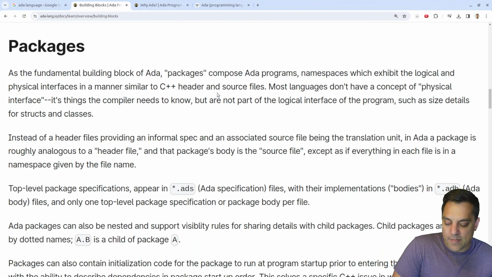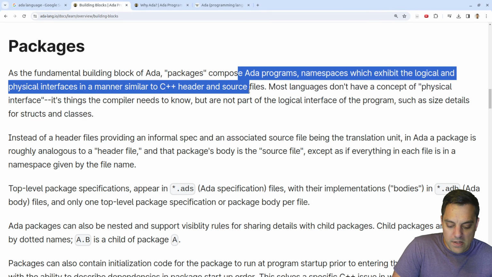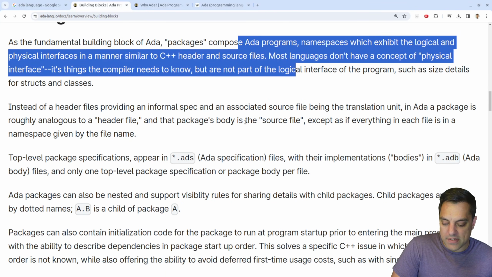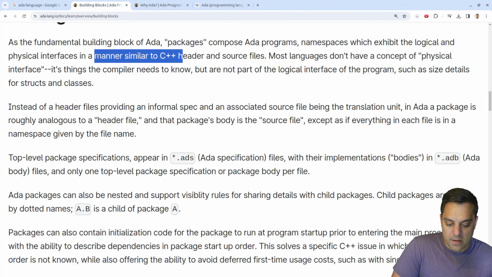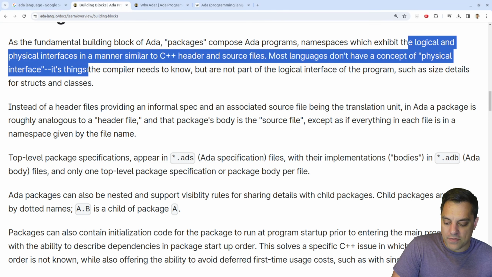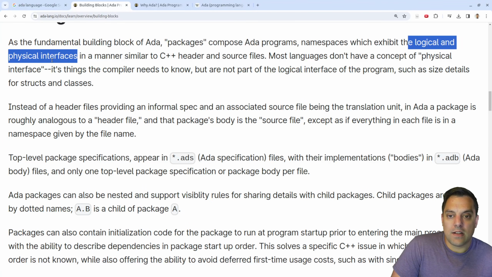Let's see this idea of packages in Ada. Let's at least get through the big 5 ideas in the next few minutes here. So packages are how we compose the Ada programs. Okay, we have namespaces with the exhibit of logical and physical interfaces. Yeah, a lot of folks don't think about the physical structure of their project. Some programming languages bring this to mind, which is kind of important.